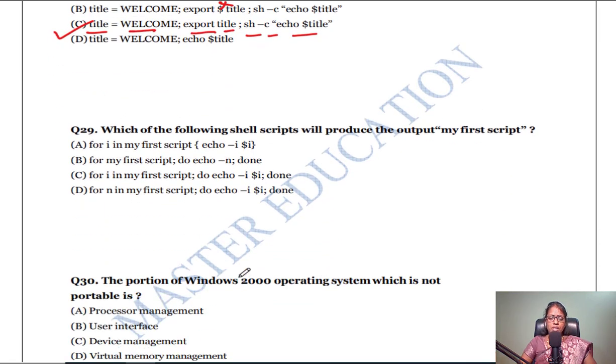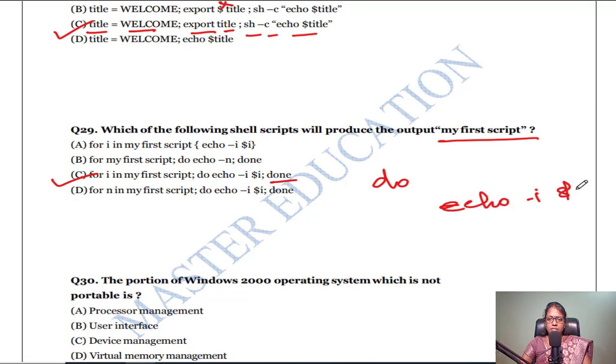The next question: which of the following shell scripts will produce the output my first script? So if I want to display the output my first script, what do I have to do? for i in my first script, do echo $i, and done. Okay, so this is the correct answer. Whenever they use do, echo will display the value, and do has to come with done.